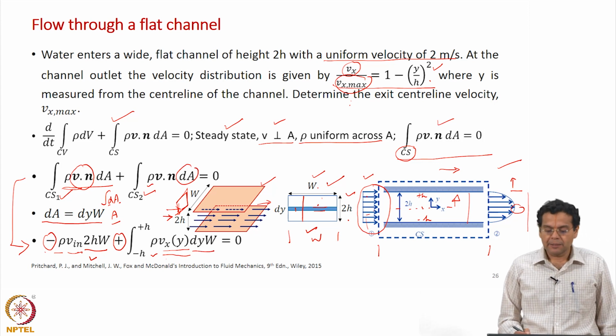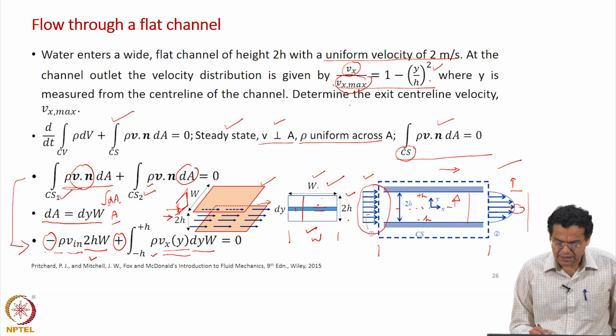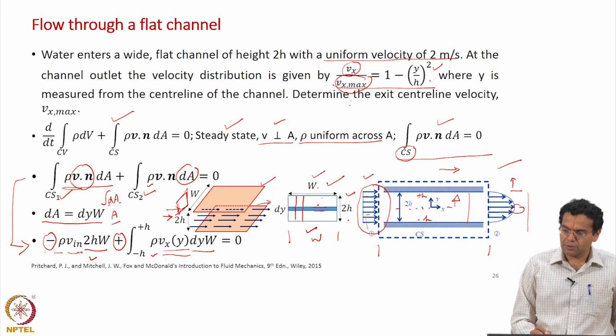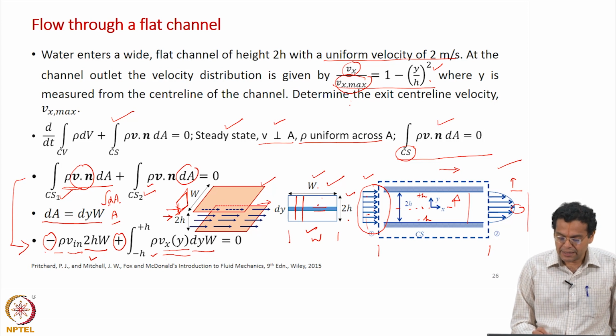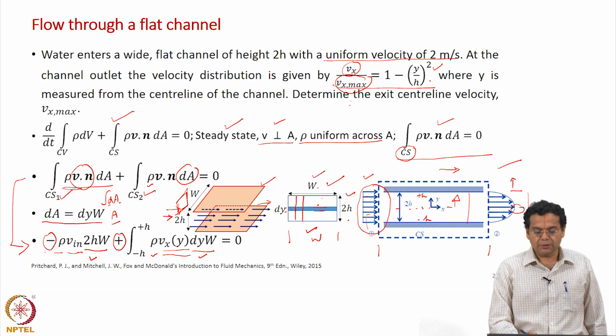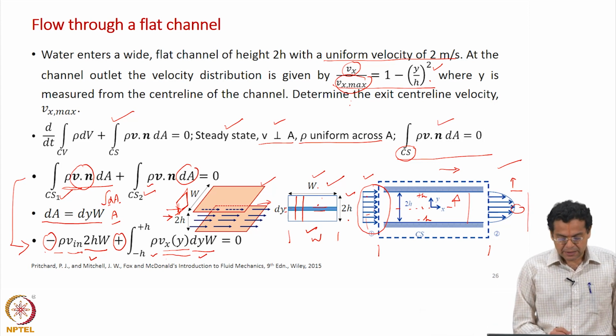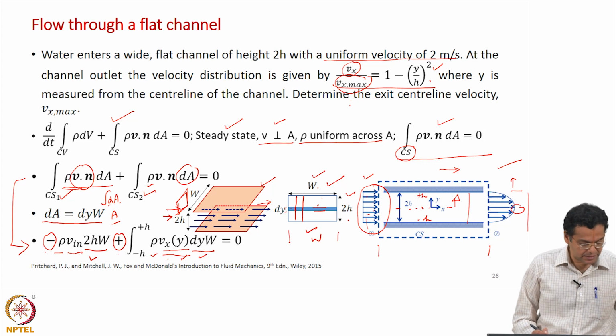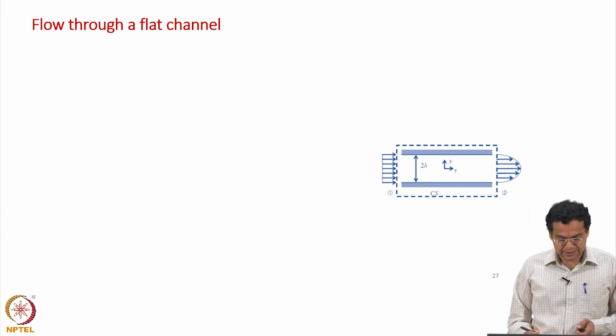Why do we do this? Because the velocity varies along the height of the channel, along the y direction. So, I cannot take the entire area W into 2h, I only take a strip of height dy, so that I then integrate to cover the entire area. So, dA is equal to dy into W. So, in the second term we have rho, and outflows are positive, and the magnitude of velocity is Vx, a function of y, and the area is dy W. Let us continue with this in the next part.